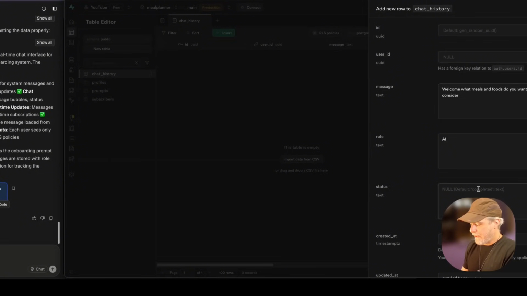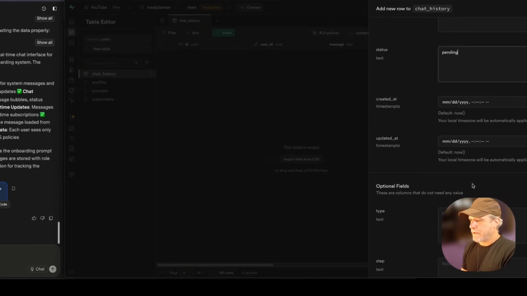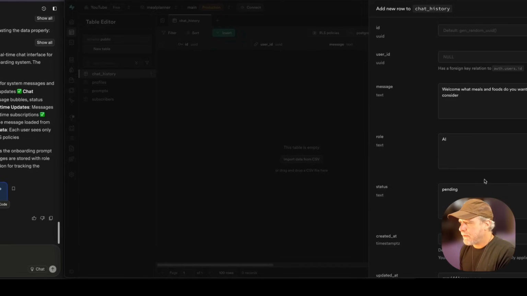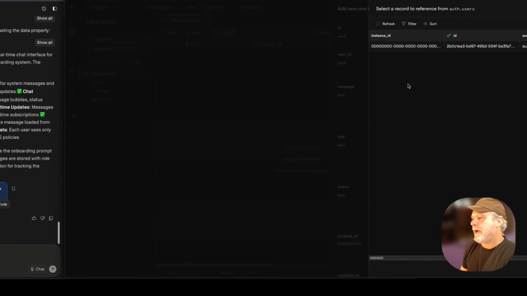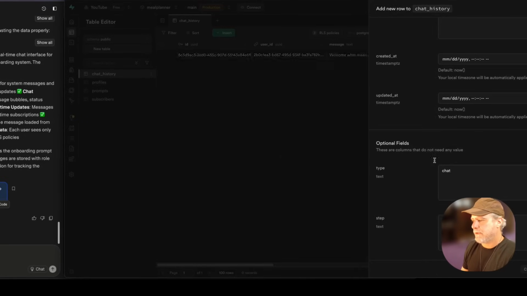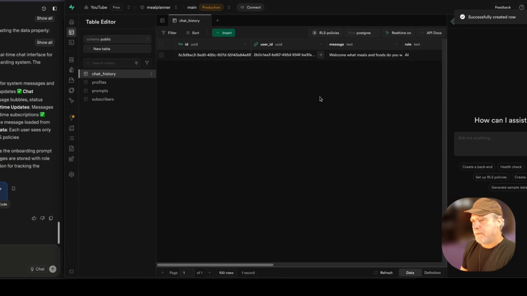And then we're going to say pending, and we're going to bring this all together in a moment. This is a chat. I'm going to give it to me, even though it's the AI asking the question. I'm going to continue to make the user ID the owner so that we can just see it all in the UI.